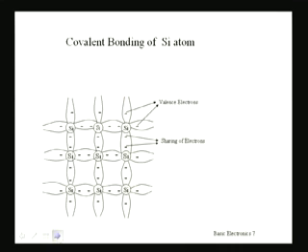Now they will be trying to complete the 8 electron structure, so that is why they will be sharing electrons with their neighboring atoms, as is seen here. If we consider a silicon atom, these 4 electrons in the outermost orbit are shared with neighbors, so that the total number becomes 4 and 4, 8.